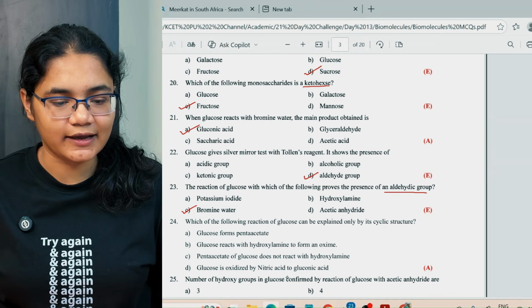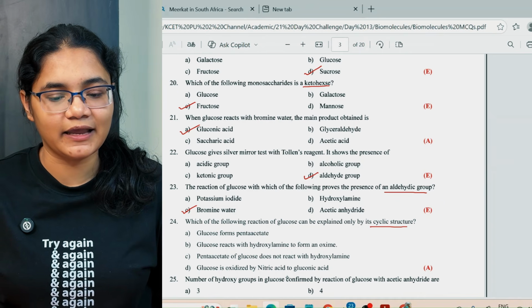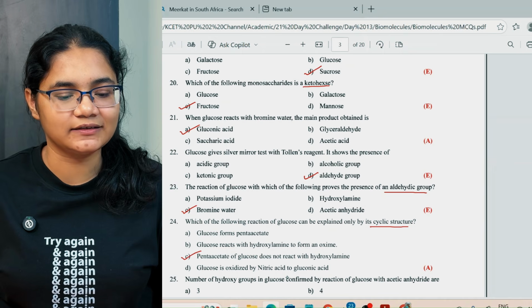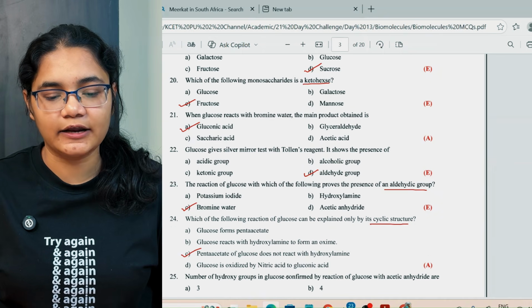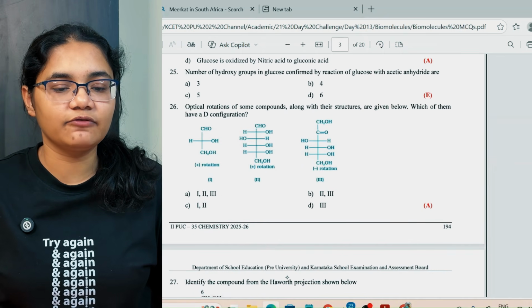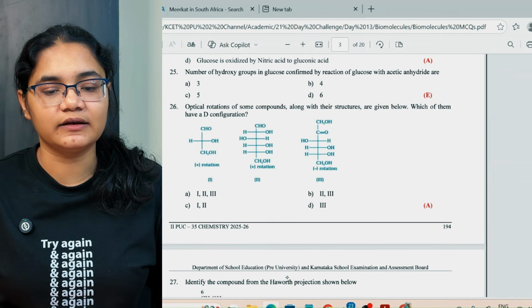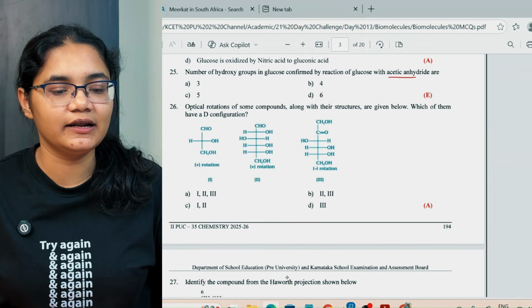Which of the following reactions of glucose can be explained by its cyclic structure? The pentaacetate of glucose does not react with hydroxylamine. Next, the number of hydroxyl groups in glucose confirmed by the reaction of glucose with acetic anhydride is 5.